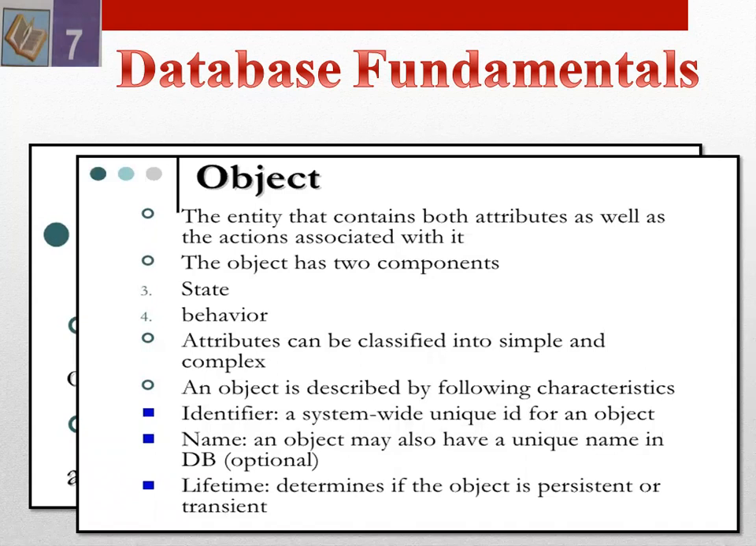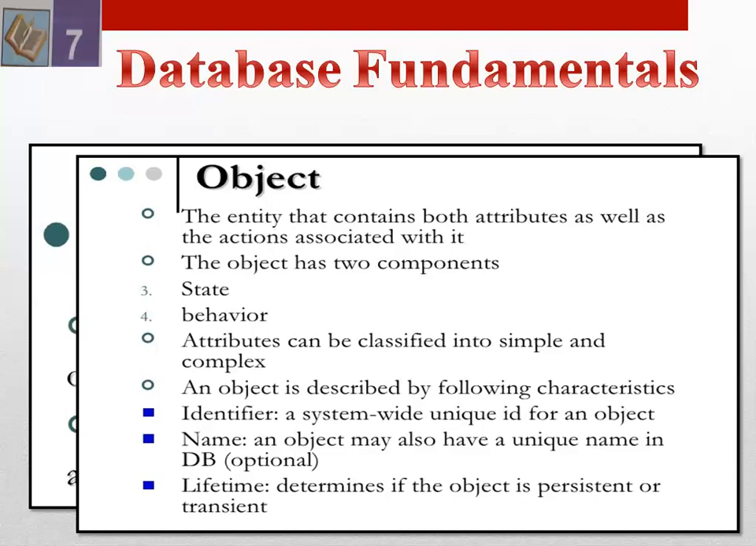The object is an entity that contains both attributes as well as the actions associated with it. The object has two components, state and behavior. Attributes can be classified into simple and complex. An object is described by the following characteristics: identifier, a system-wide unique ID for an object.